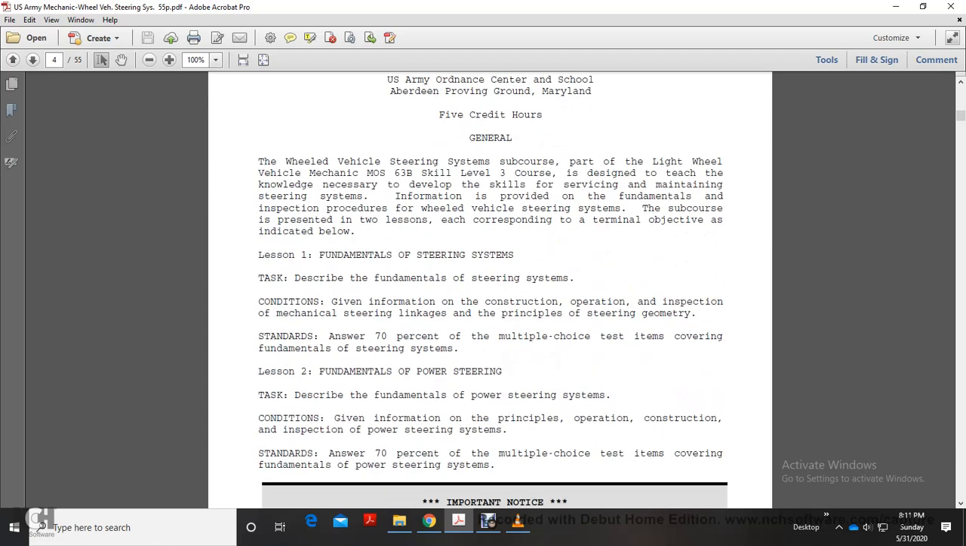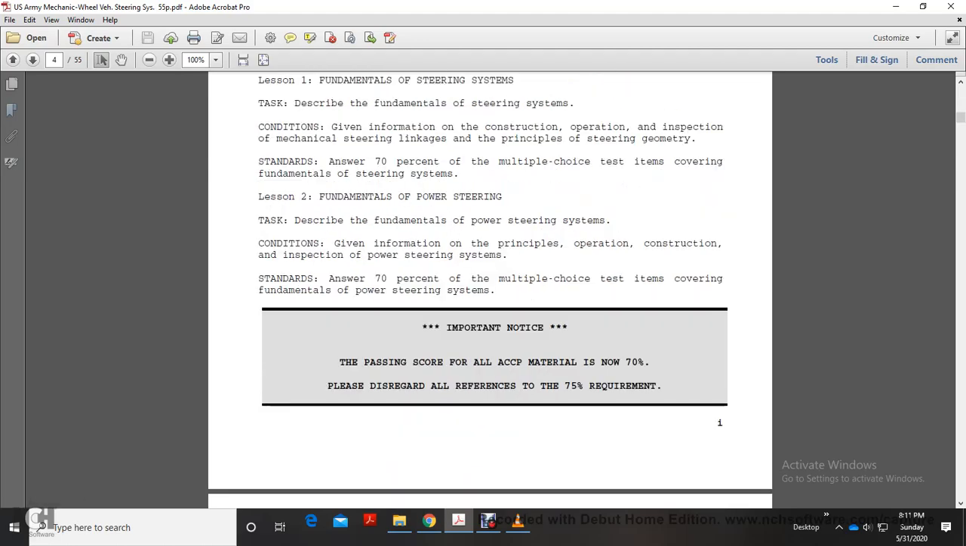Lesson 1, Fundamentals of the Steering System. Describe the fundamentals of the steering system. Give information on construction, operation, inspection, mechanical steering linkage, principles, and steering gear geometry. Lesson 2, Fundamentals of Power Steering. Describe the fundamentals of power steering. Conditions: give the information on principles, operation, construction, and inspection of power steering systems.